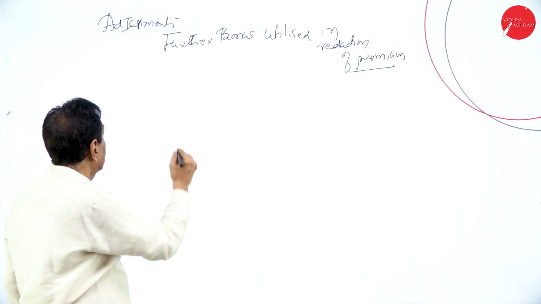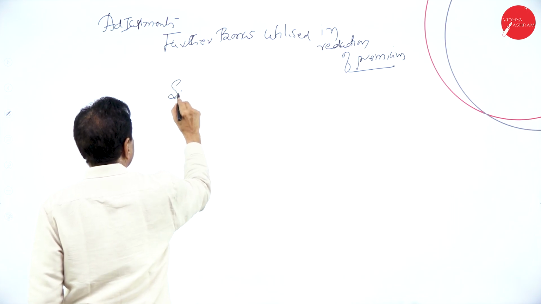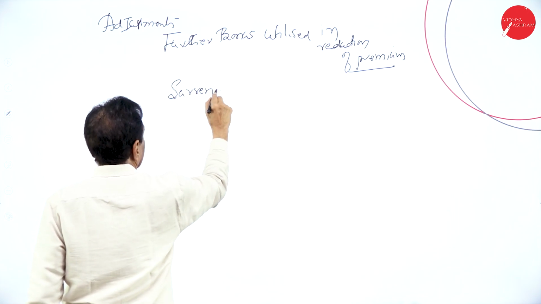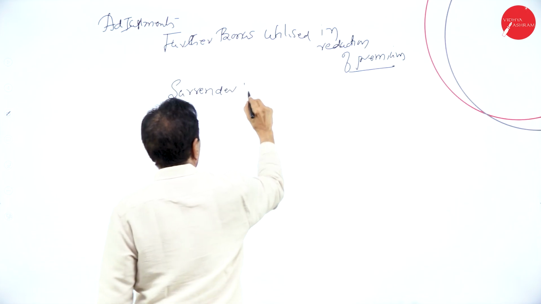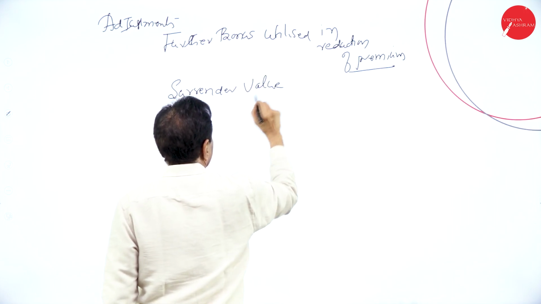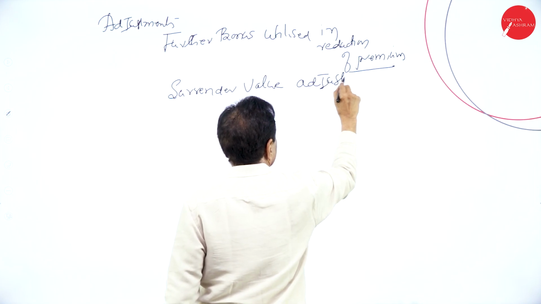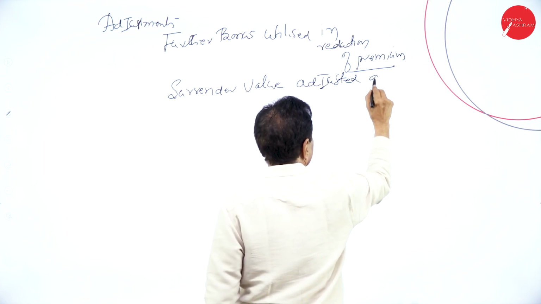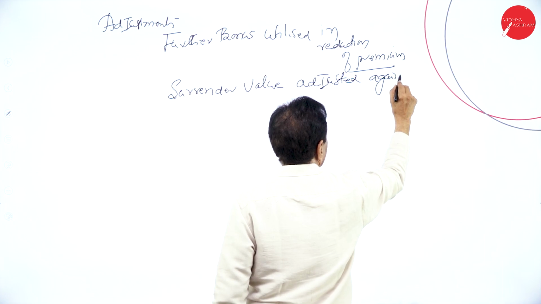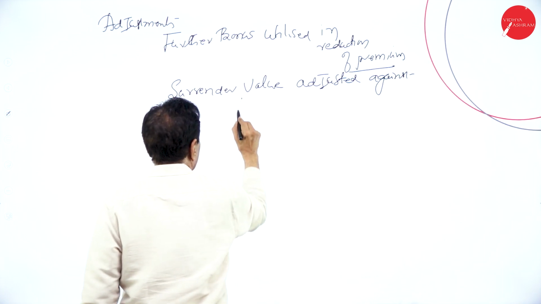Then the words: surrender value adjusted against loans on policies.